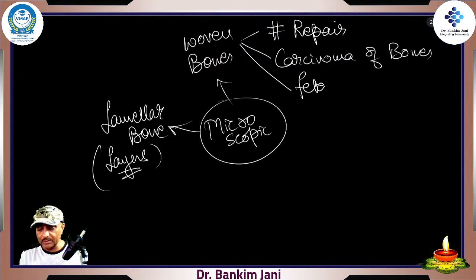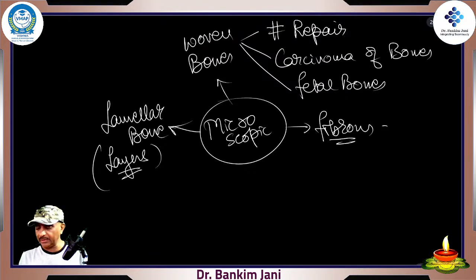Small fetal bones, in case of a fetus, happen. Rest of the bones, like fibrous bones, are very few in the human body. Only in a young baby, at young fetal age, it develops.